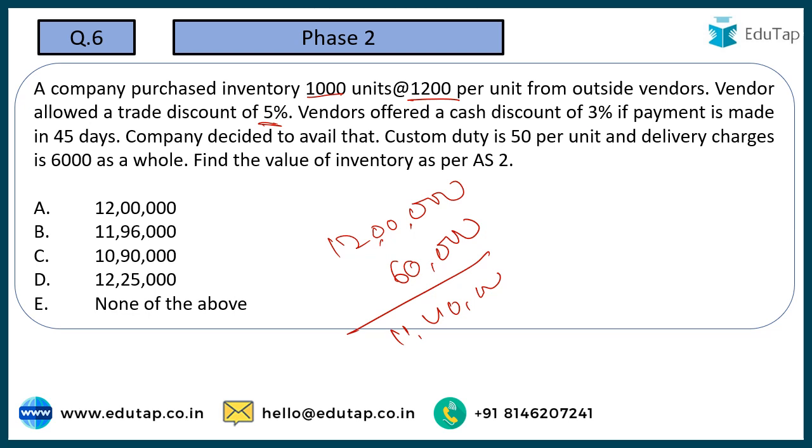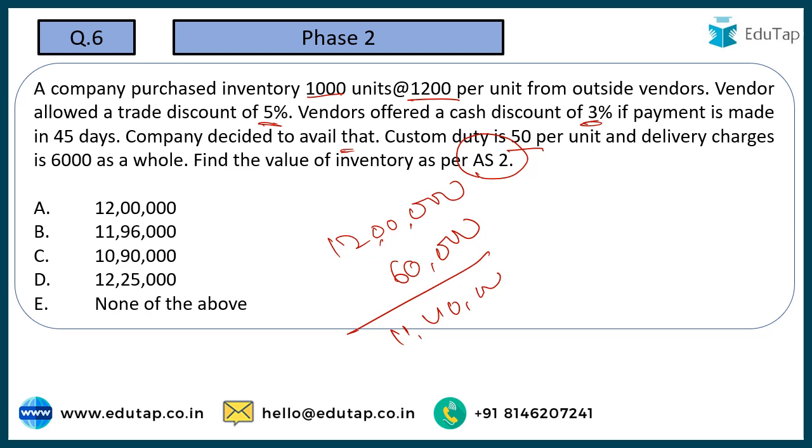Vendor offered a cash discount of 3% as payment is made in 45 days. Company decided to avail that as well. So company is going to get 3% additional discount. Custom duty is 50 per unit and delivery charges are rupees 6,000 as a whole. Find the value of inventory as per accounting standard 2.